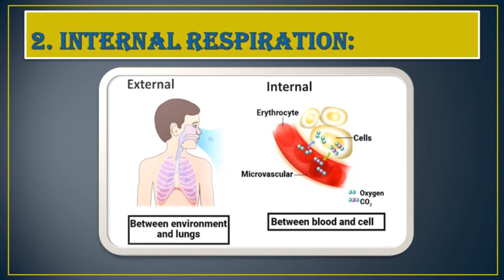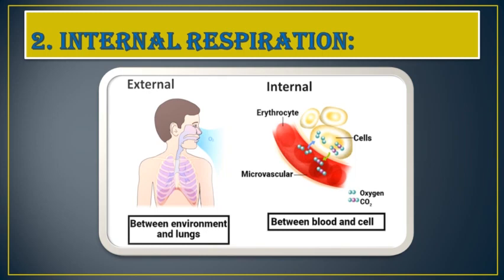But in internal respiration, the gases, oxygen and carbon dioxide, are exchanged between the blood and the cells. You can see in the picture that the exchange of oxygen and carbon dioxide is taking place within the cells and blood. So in this type, called internal respiration, the gases are exchanged between cells and blood. Oxygen moves from the blood into tissue fluid and carbon dioxide moves out from tissue fluid into the blood. So this was about internal respiration.